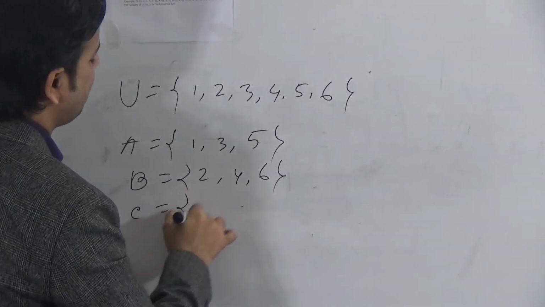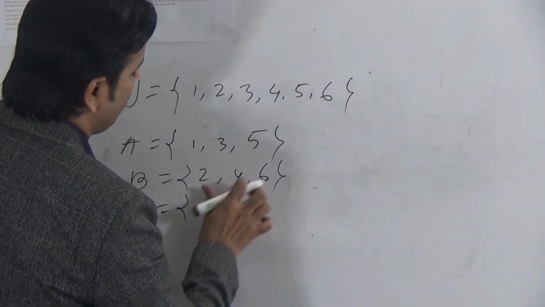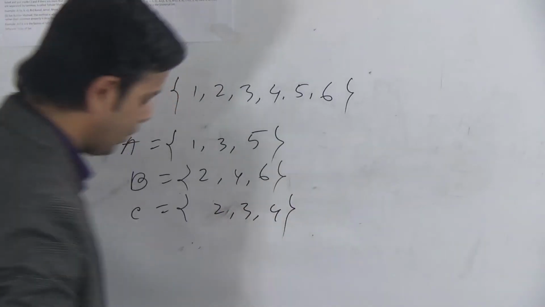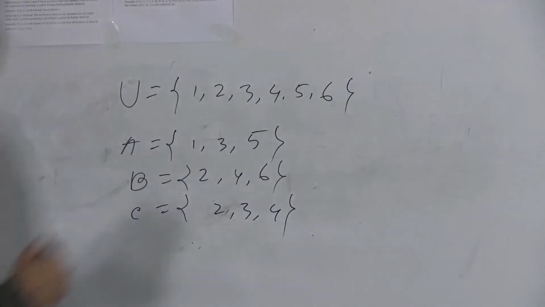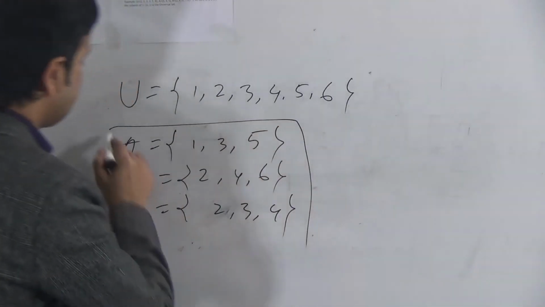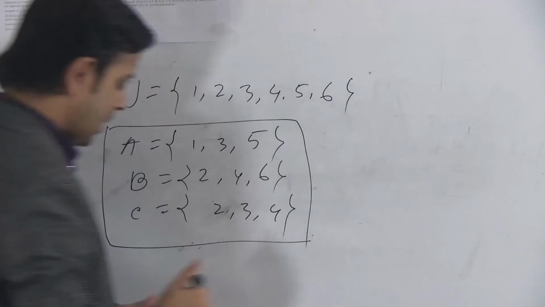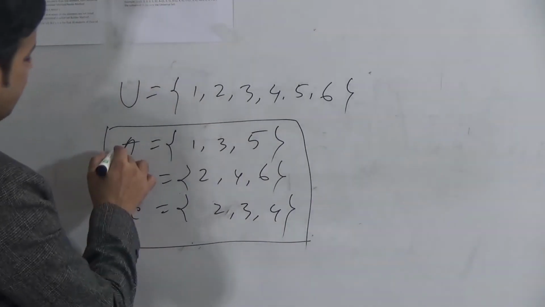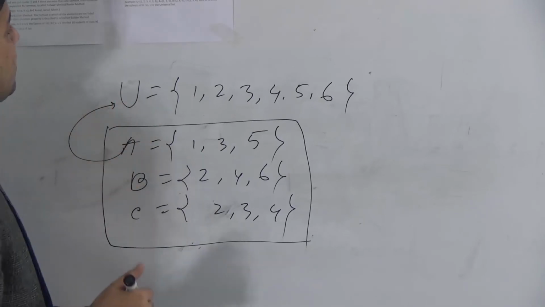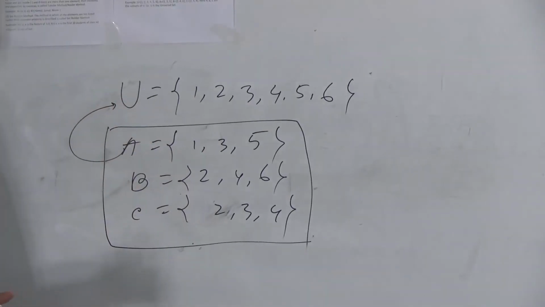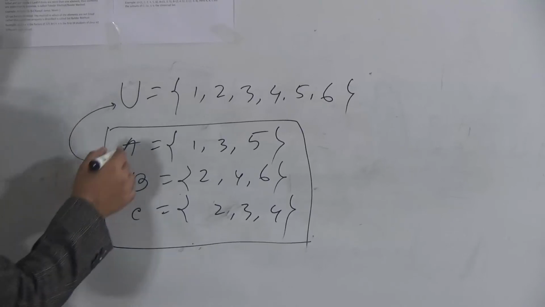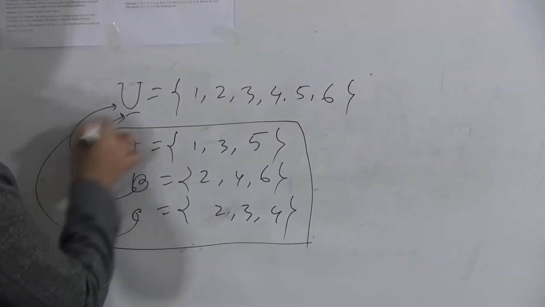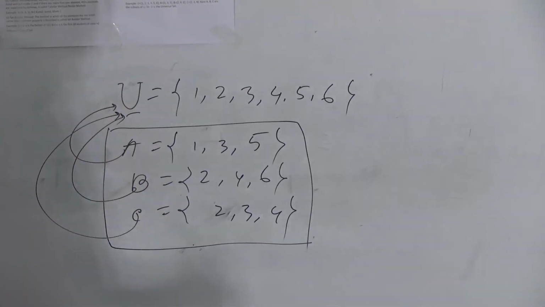C is a set, suppose that is 2, 3, 4. Now suppose we want to discuss these three sets. All these three sets are the sets under discussion. And A is a subset of U. B is also a subset of U. C is also a subset of U.